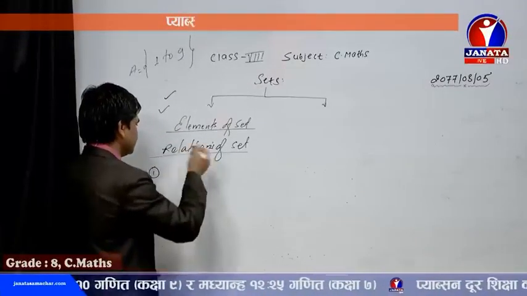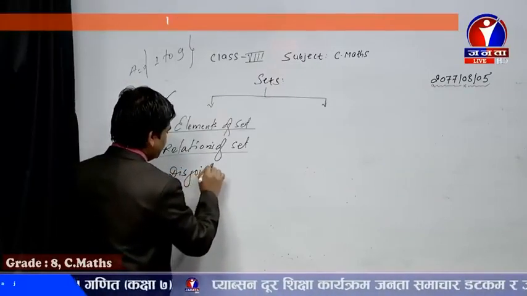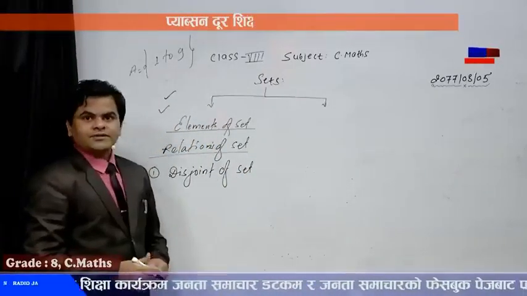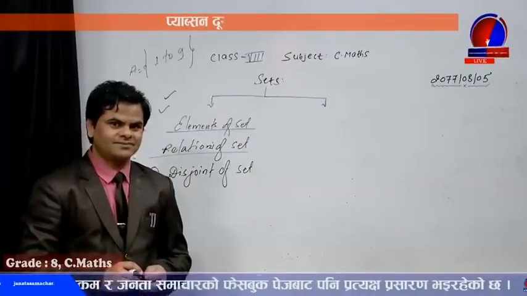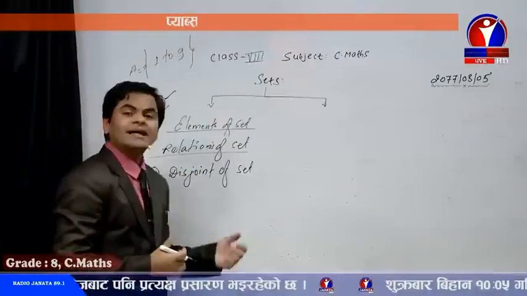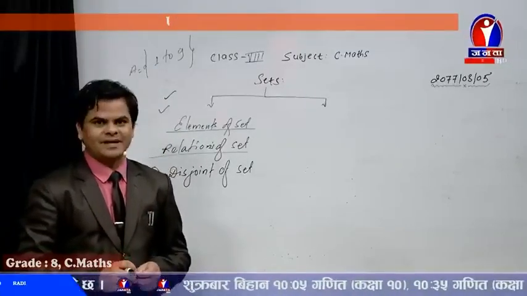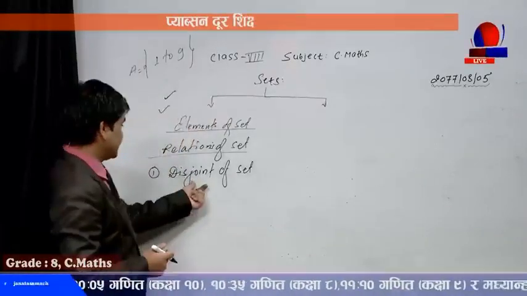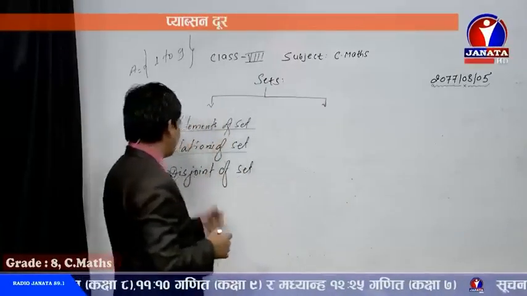The first relation is disjoint of set. Dear student, disjoint of set refers to those two sets or more than two sets where the elements between the sets are not common. There is no similarity between the two sets. If so, then that type of set is known as disjoint set. For example, if I take the example of disjoint set,